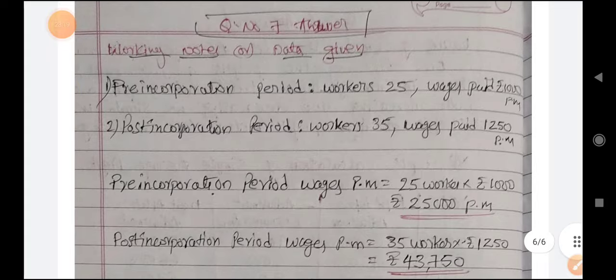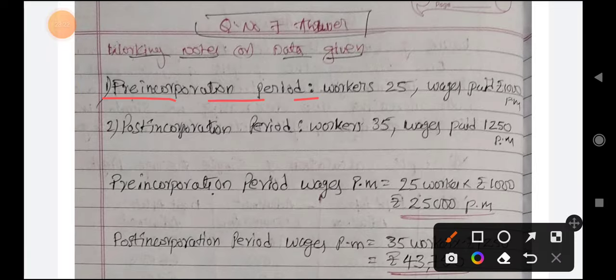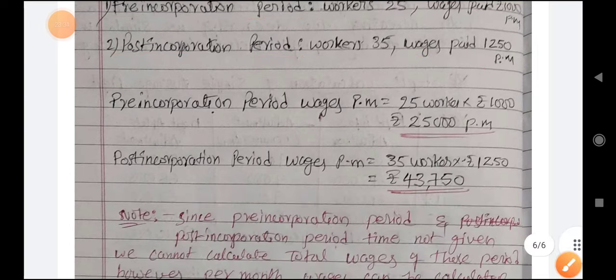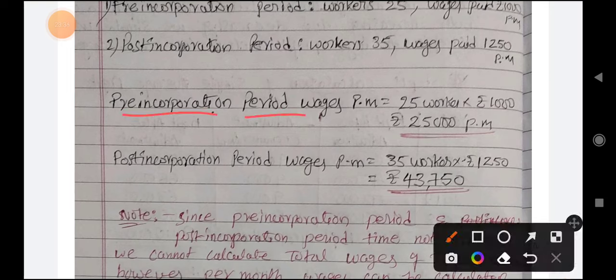So question number 7: pre-incorporation period workers 25, wages 1,000 rupees per month. Post-incorporation period workers 35, wages paid 1,250 per month. Okay, pre-incorporation period wages per month: 25 workers into 1,000, 25,000 per month. Post-incorporation period wages per month: 35 workers into 1,250, 43,750. Here is the answer.